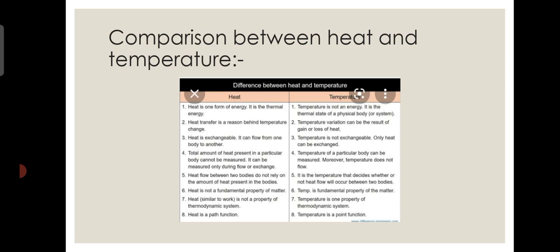Temperature variation can be the result of gain or loss of heat. Heat is a path function, temperature is a point function. Heat is exchangeable, it can flow from one body to another. Temperature is not exchangeable, only heat can be exchanged. Heat is not a fundamental property of matter, but temperature is a fundamental property of matter.